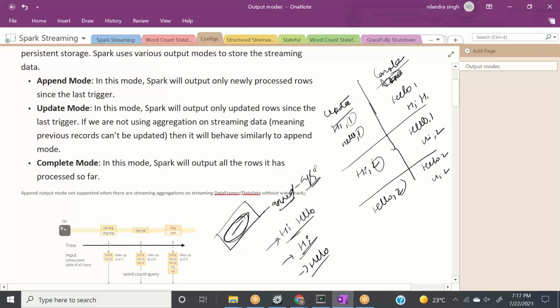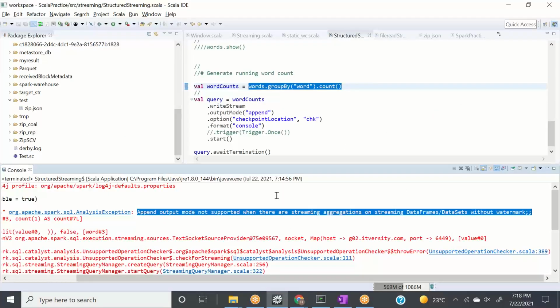So for aggregation, obviously I need to know the previous data. And since you have given me append mode, how can I have the previous data? So Spark says, guys, I cannot do it. Append mode is not supported when there's streaming aggregation. Simple, right? Now this is good. Now let's see how append mode works.